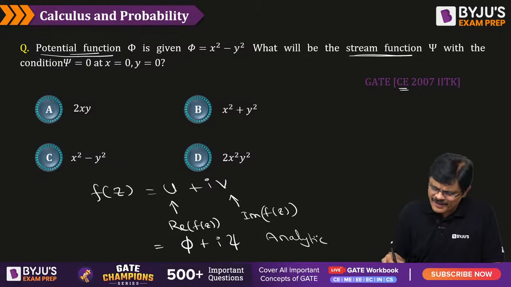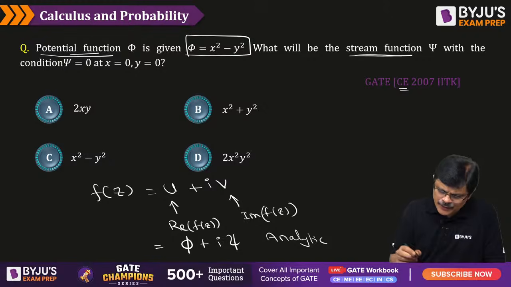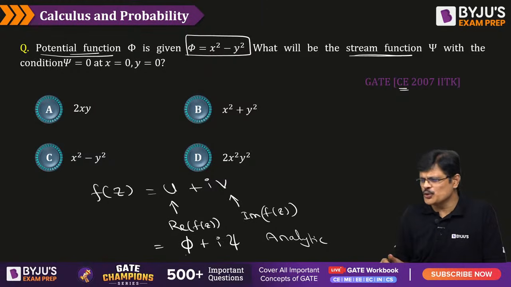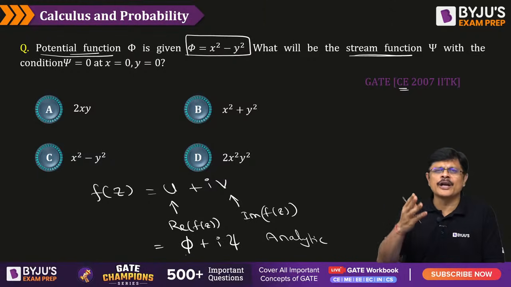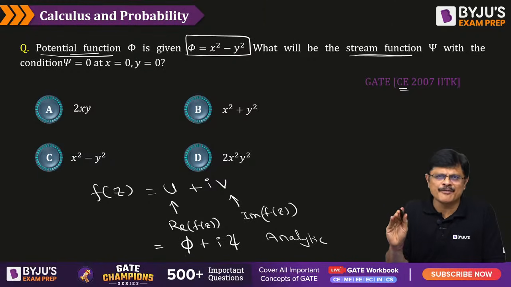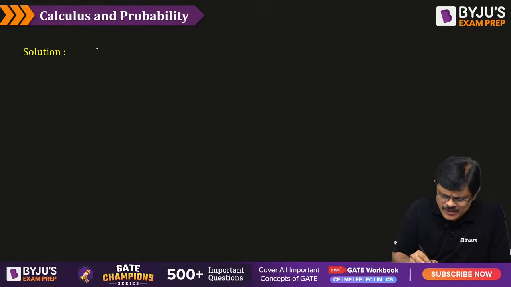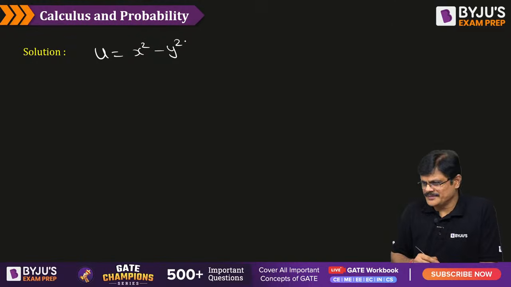Because it is analytic function and he has given phi value, he is asking you to find psi value, my dear friends. See, if you are confused with phi and psi, you can just use u and v, sir. U is given, we have to find v, my dear friend. After finding the answer, that v you call it as psi, so that you will not have any confusion, my dear friends. Okay. So here u is given, which is x square minus y square.